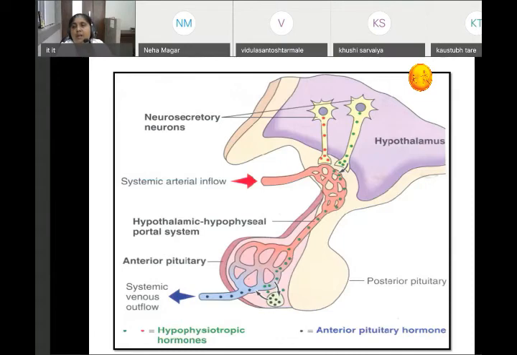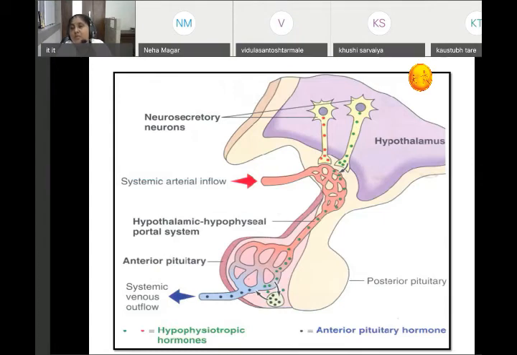Now remember how the hormones go into the anterior and posterior pituitary. Though they are in the hypothalamus, when a stimulus is given to the hypothalamus, suppose thyroid hormone secretion decreases. The blood detects that thyroid hormone secretion is decreased.